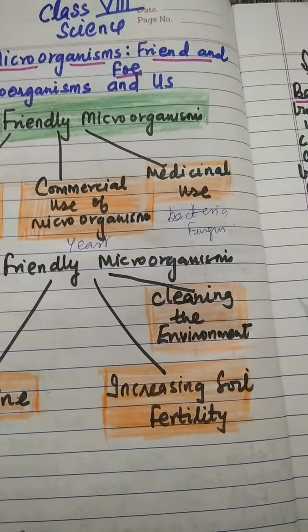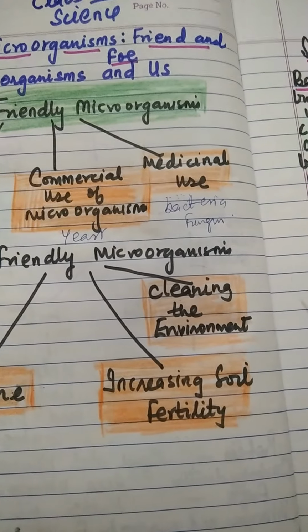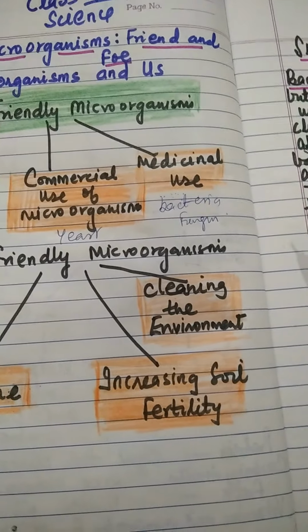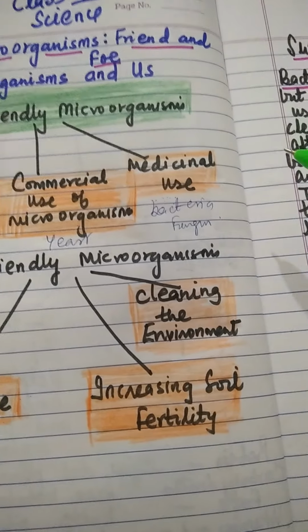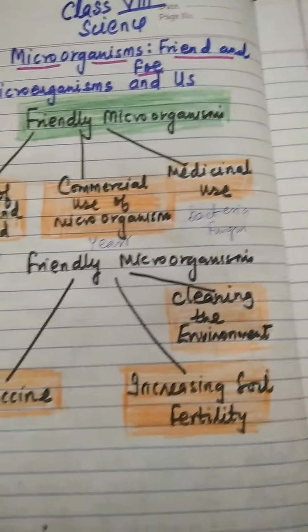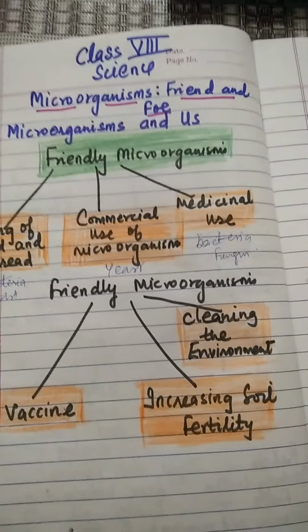If dead or weakened microbes are introduced into the healthy body, the body fights and kills the invading bacteria by producing suitable antibodies. Antibodies remain in the body and we are protected from the disease-causing microbes forever.